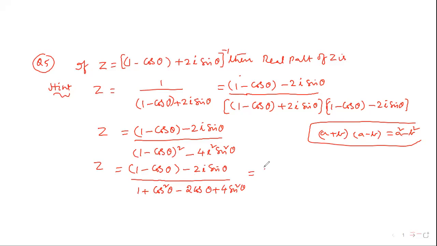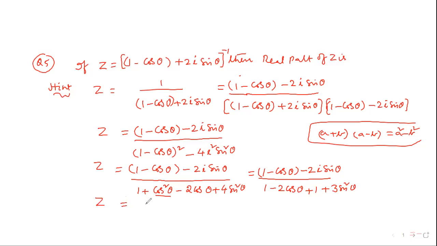The denominator is 1 minus 2 cos theta, 1 cos square theta, 1 sin square theta, which is 1 plus 3 sin square theta. Okay?